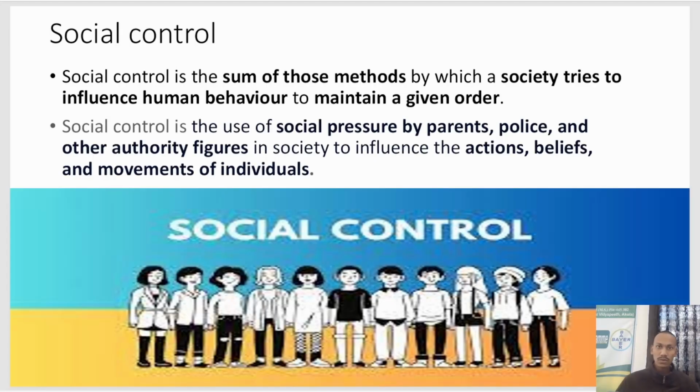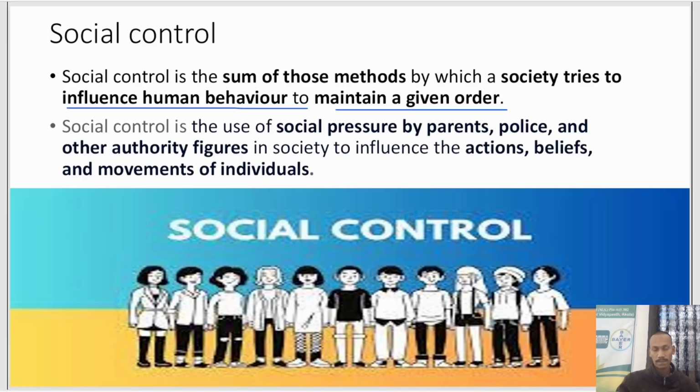So today we are going to learn about social control. Social control is the sum of all those methods by which society tries to influence human behavior to maintain social order. To maintain social order, the methods that are given by society to influence and control human behavior are called social control.